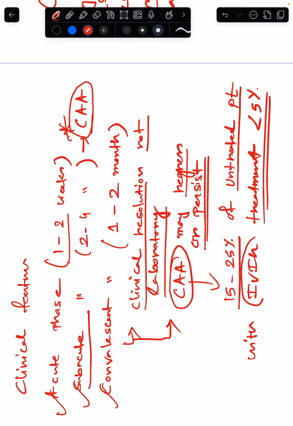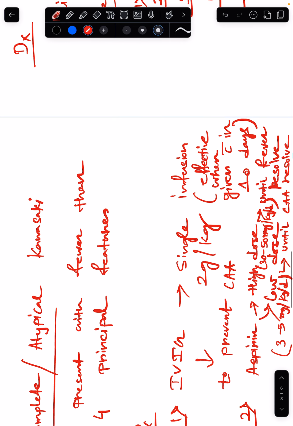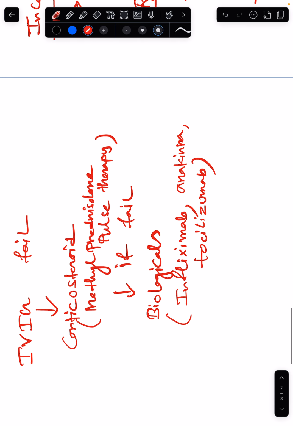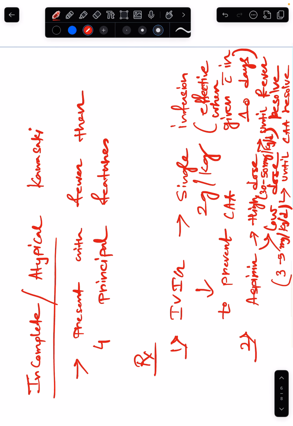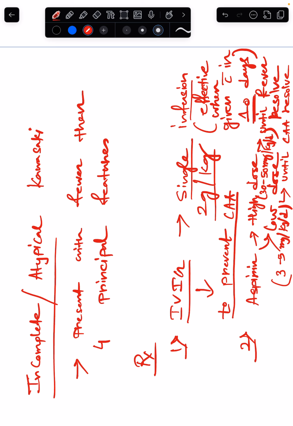What is the first choice of treatment? IV immunoglobulin. If your IV immunoglobulin fails, then what do you give? You give corticosteroid. If this fails, you give biologicals. So IVIG first. If it fails, then corticosteroid, methylprednisolone pulse therapy. If that fails, you give biologicals. So what is the treatment? First, IVIG is the first preference to prevent the development of CAA, and this is a single infusion. You give 2 grams per kg, single infusion, effective when given within 10 days.